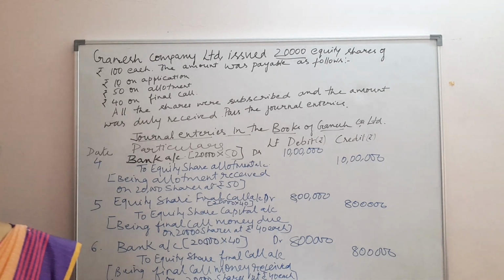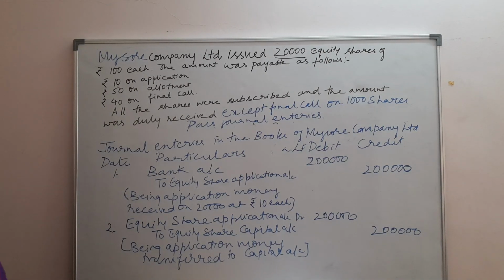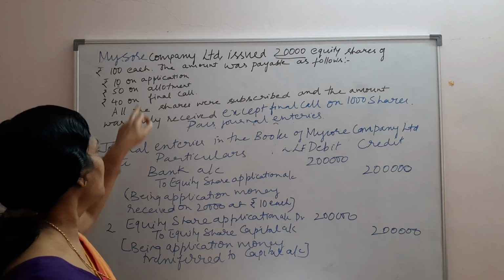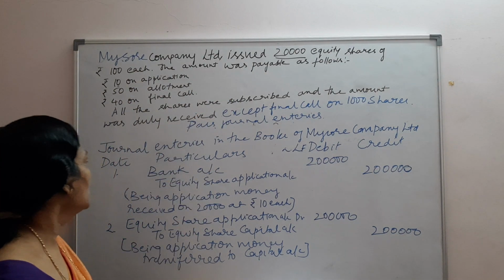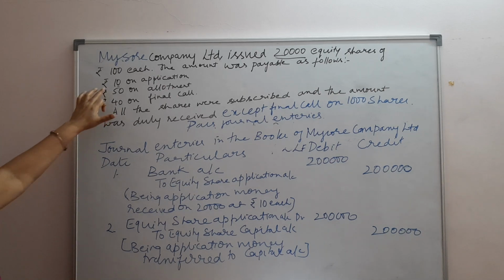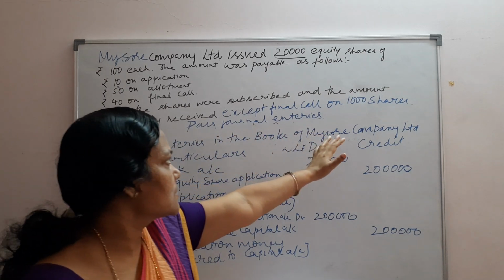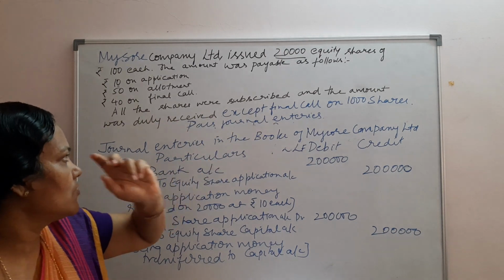Now let us come to the next session, that is the issue of shares at par with calls in arrears. I have taken an illustration with Mysore Company Limited, instead of Ganesh Company. The same illustration has the number of shares 20,000. The only difference is here rupees 10 on application, 50 on allotment and 40 on final call. All the shares were subscribed and the amount was duly received except the final call on 1000 shares.